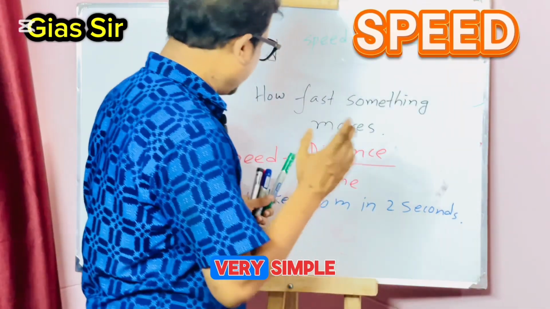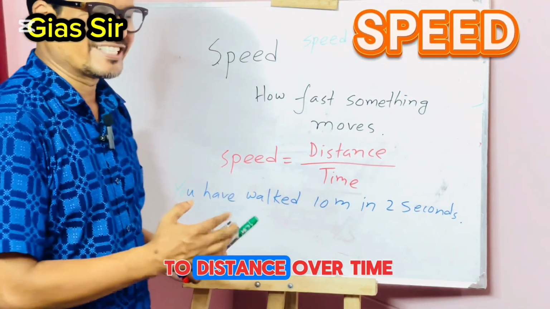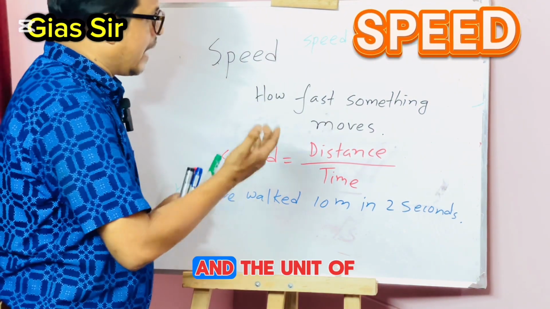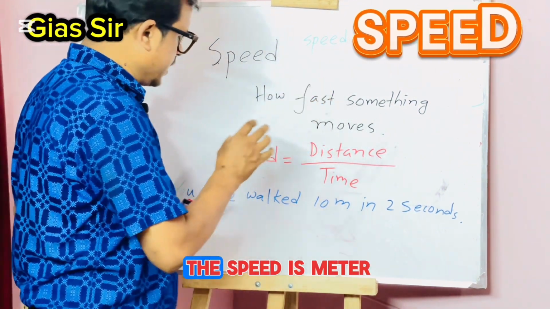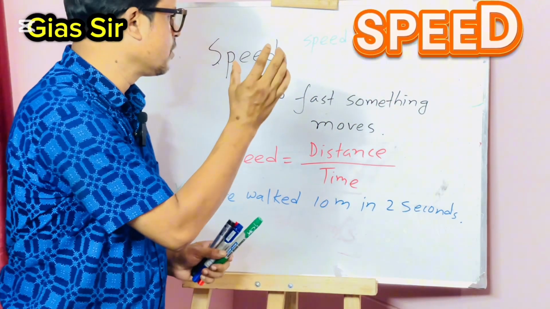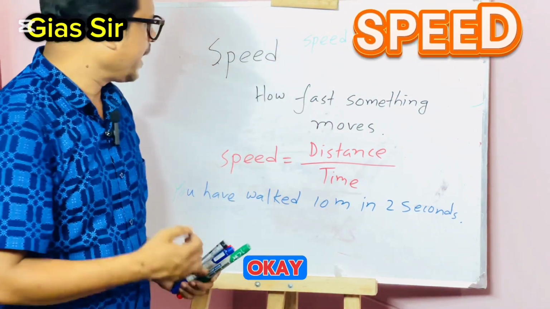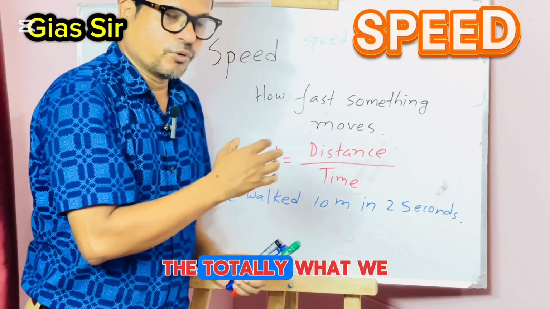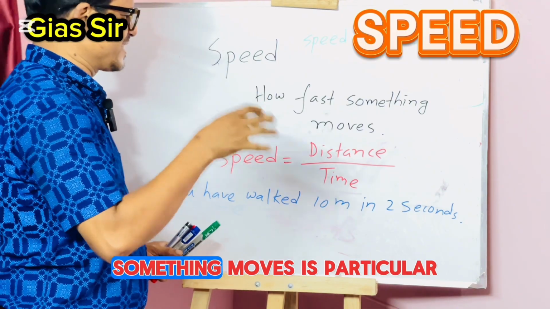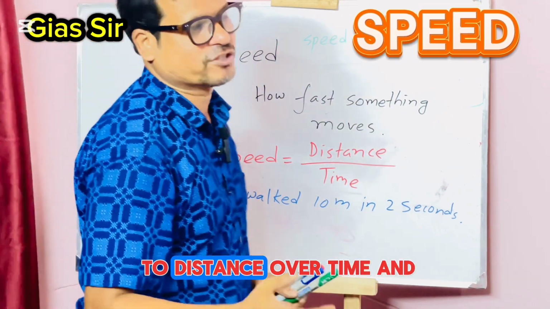Okay, very simple. The formula is distance over time, and the unit of speed is meters per second. This is the speed. Totally, what we have got is that how fast something moves is equal to distance over time.